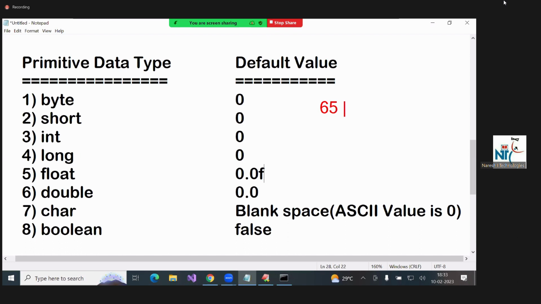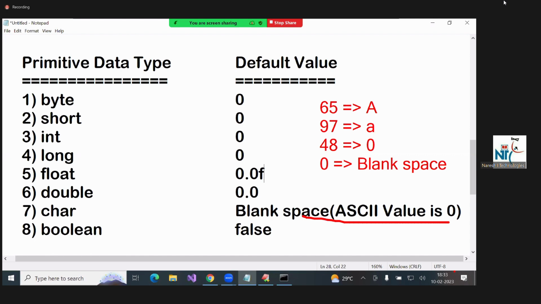65 is the ASCII code. What is that? Capital A. 97 is small a. 48 is 0. Like this, here 0 means something will be there, no? That is blank space. So 48 means the character 0, but here 0 is an ASCII value. That value is blank space. Here, that's what you are getting, blank space.